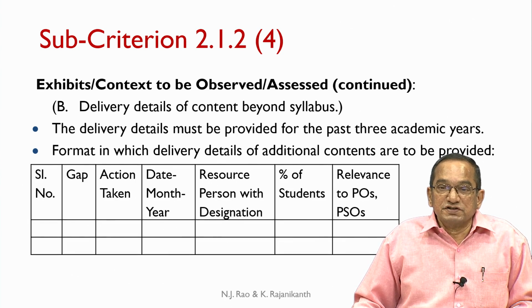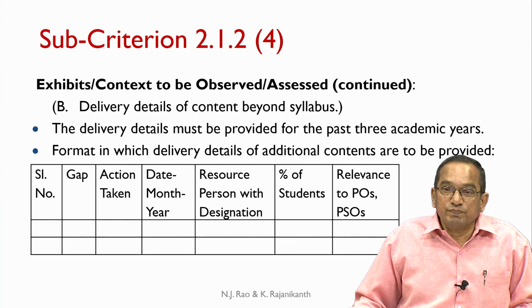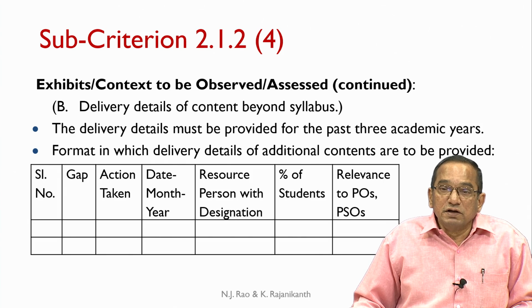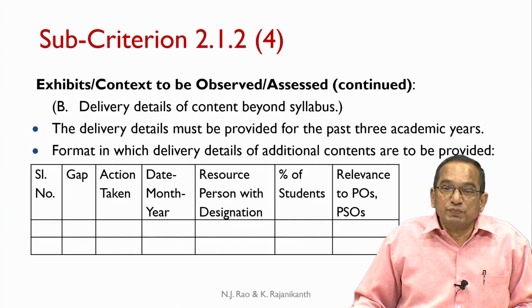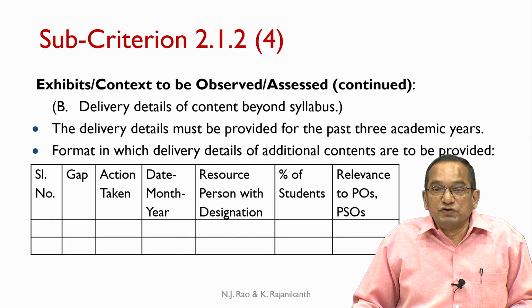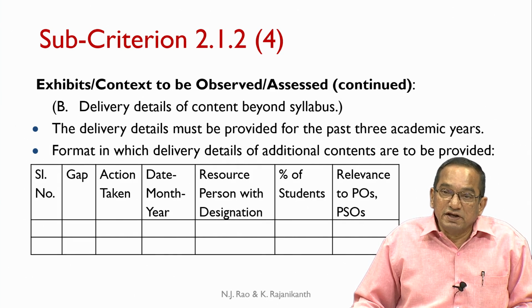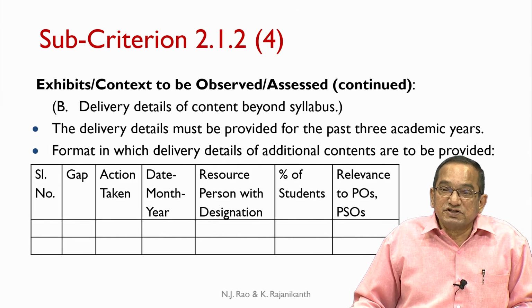How many students attended this program as a percentage of the total number of students in that class, and most importantly, what is the relevance to the POs and PSOs. The mapping between the additional content and the POs and PSOs must be provided, and this mapping must be done with considerable care and it must be justifiable.